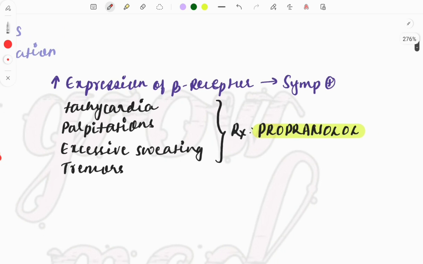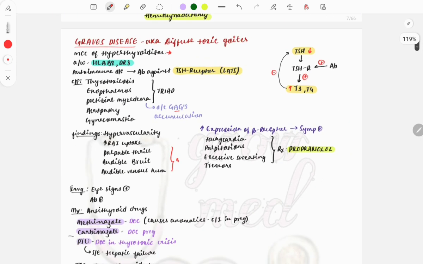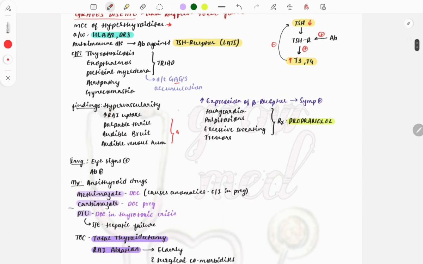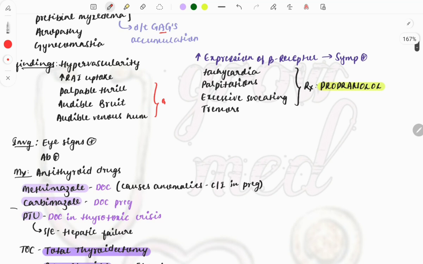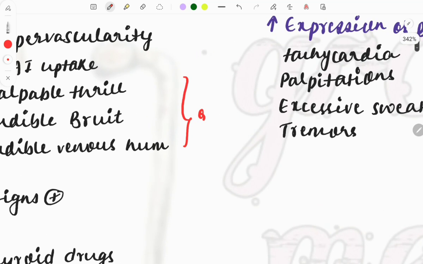There will be an increase in the expression of the beta receptor, due to which there will be sympathetic activation, and we can see these findings in case of this emergency, and the treatment will be propranolol, blocking these sympathetic symptoms: tachycardia, palpitation, excessive sweating, and tremors. Okay, so this is the thing which you must remember from Graves' disease. The other are the eye signs, and in case of the eye signs it is thyroid eye disease.